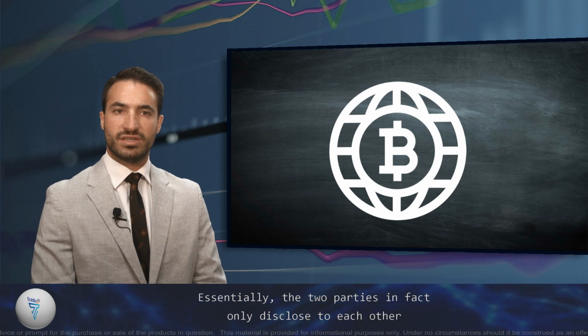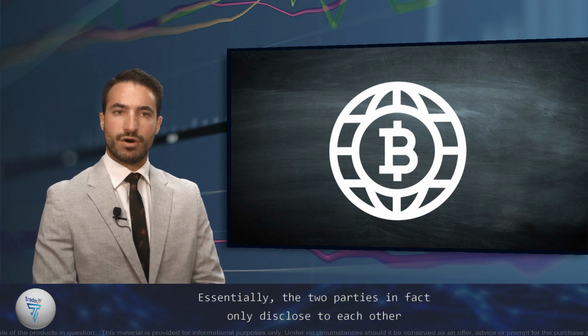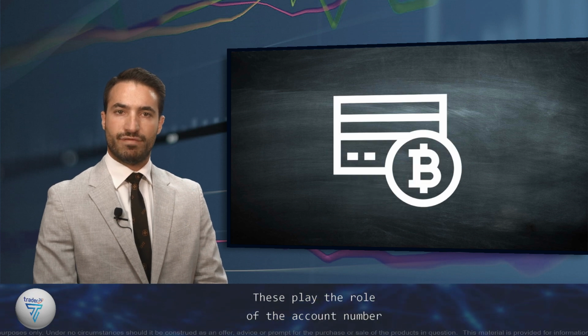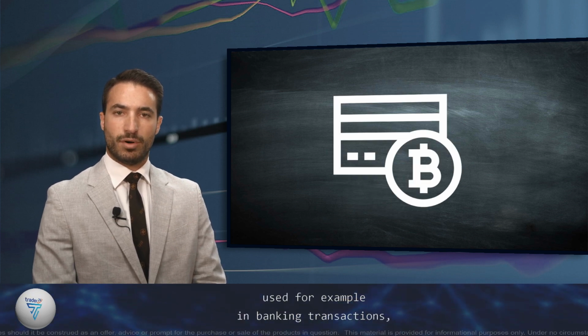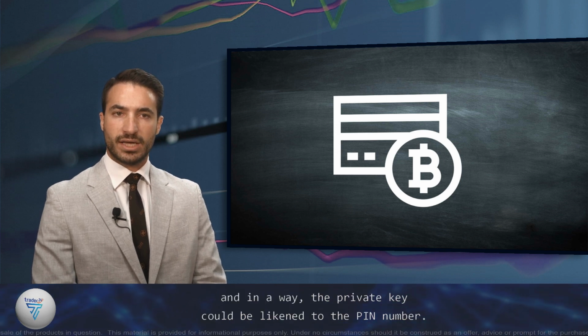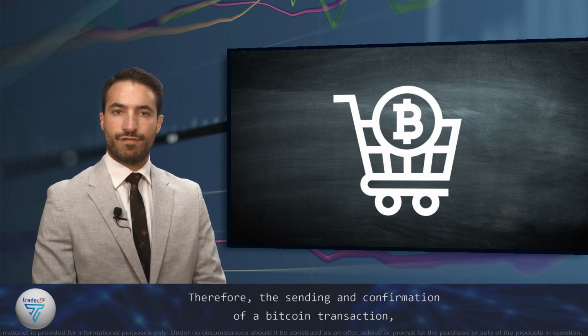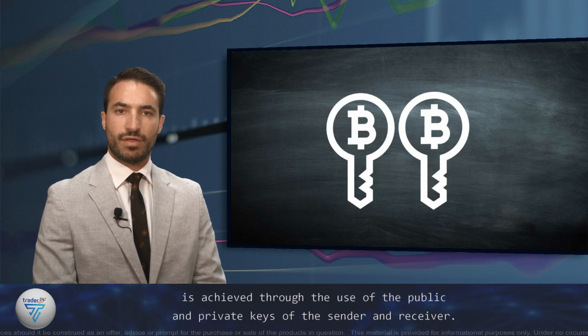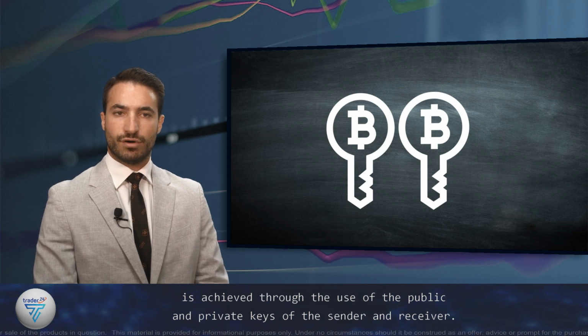Essentially, the two parties in fact only disclose to each other their public addresses and nothing else. These play the role of the account number used, for example, in banking transactions, and in a way the private key could be likened to the PIN number. Therefore, the sending and confirmation of a Bitcoin transaction is achieved through the use of the public and private keys of the sender and receiver.